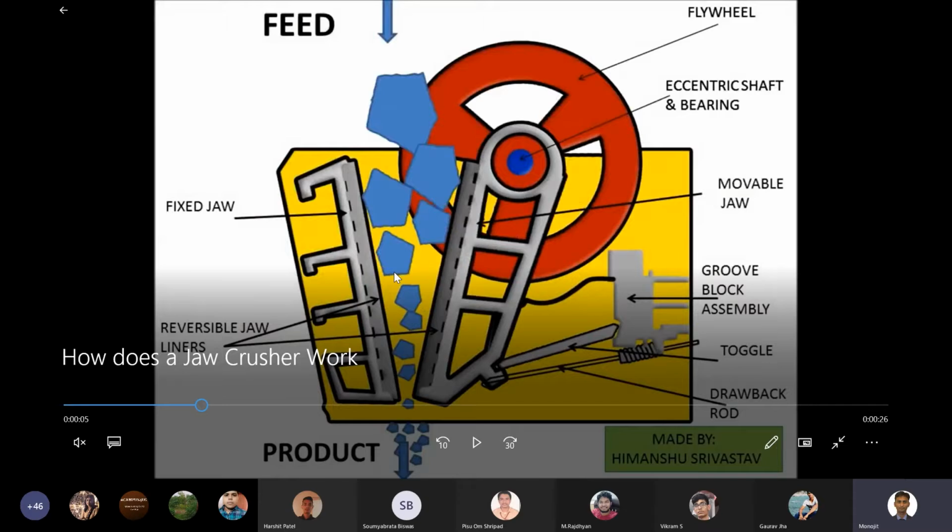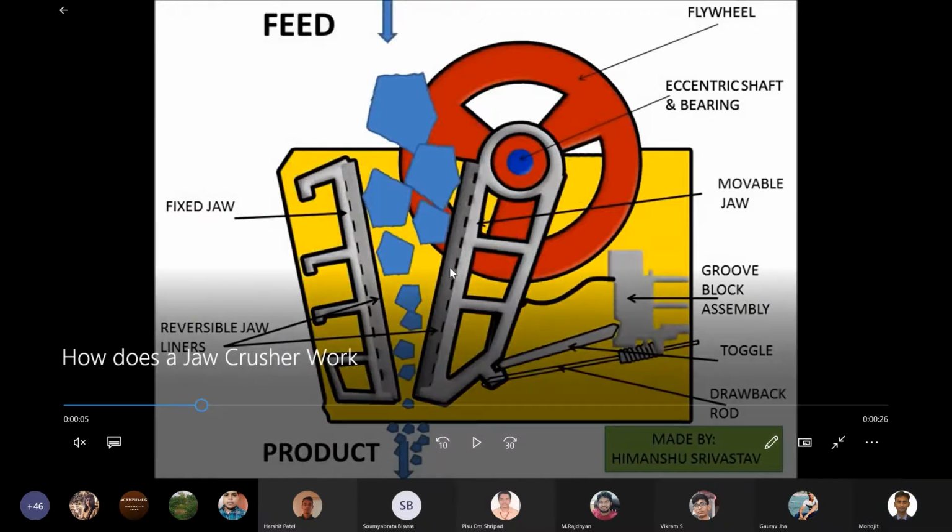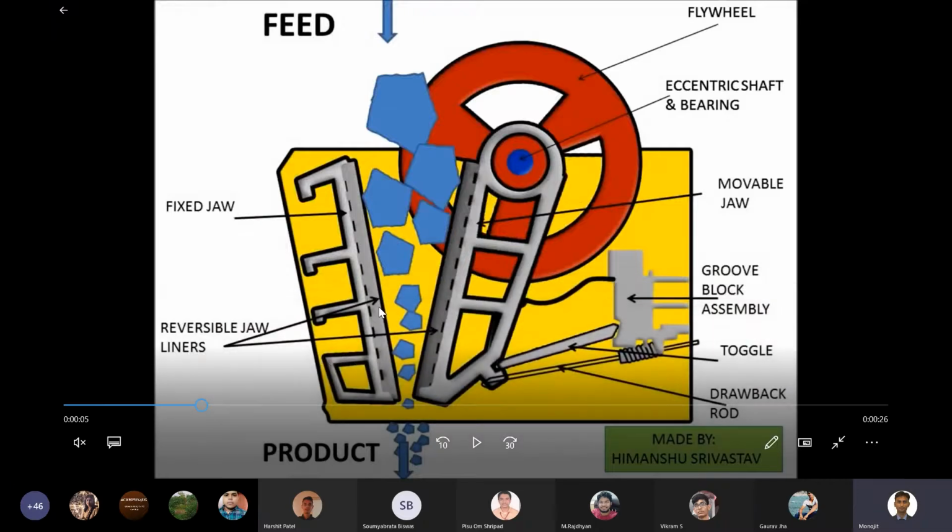If the particle didn't get a chance to move, and suppose during the opening cycle the particle gets a chance to pass through the crusher without even touching it. So there is one probability, whether the particle will hit the other particle or the jaw crusher. If not, then the particle will pass through and it will not break. What is the other probability? Let's take the first probability to be true. Particle hits one of the arms of the jaw crusher. Now even if the particle hits the arm, is it very obvious that it will break?